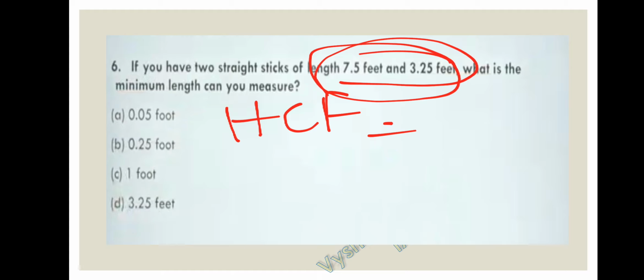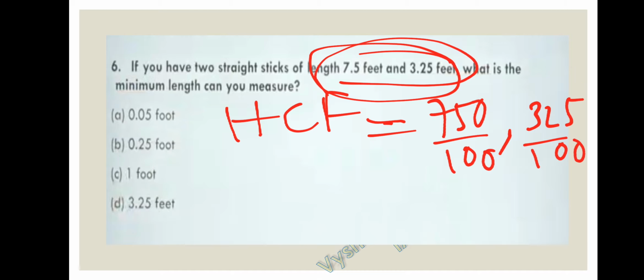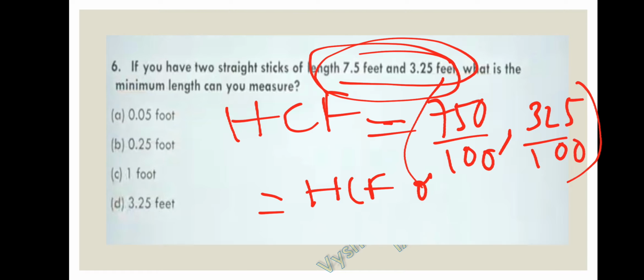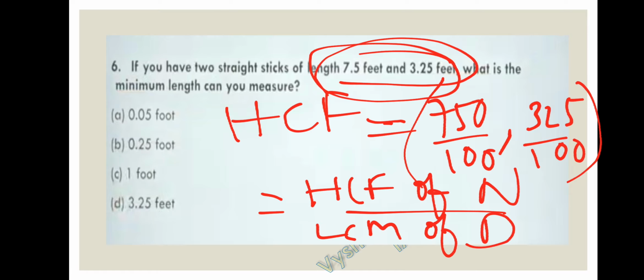7.5 and 3.25. Let us convert them to 750 by 100 and 325 by 100. If we need to find the HCF of fractions, we have to find the HCF of the numerators by the LCM of the denominators. So the HCF of the numerators, 750 and 325, if you calculate, will come as 25. And the LCM of 100 is 100. So 0.25 is the answer for question number 6.